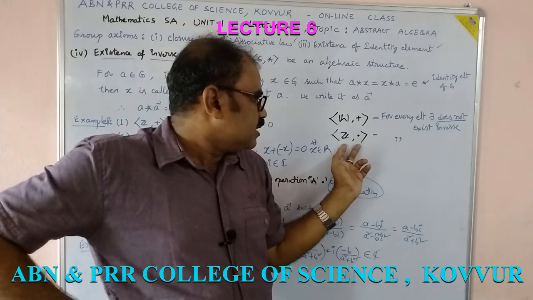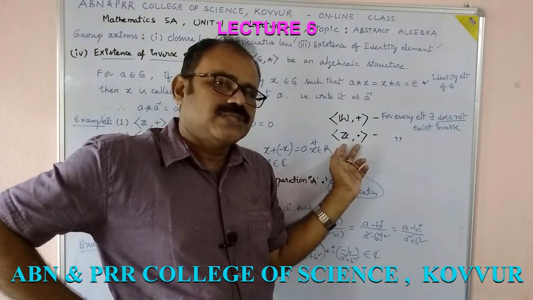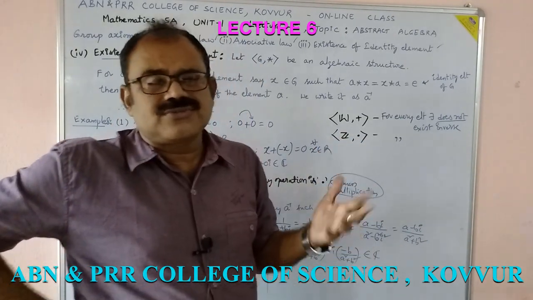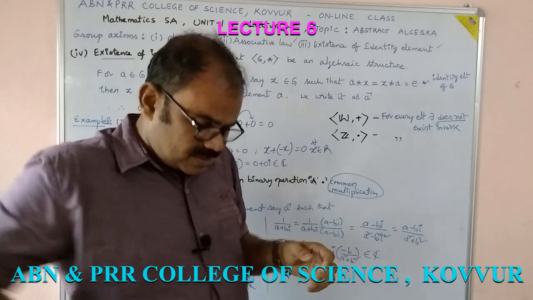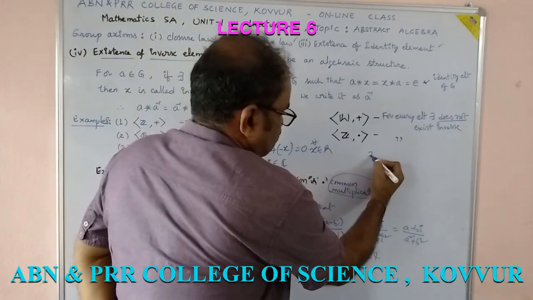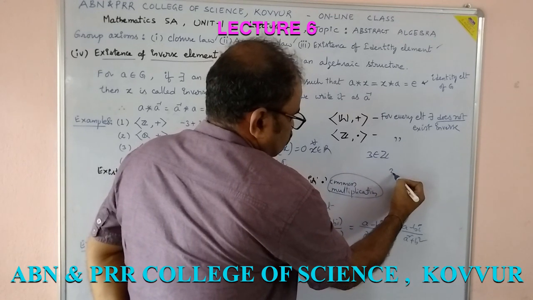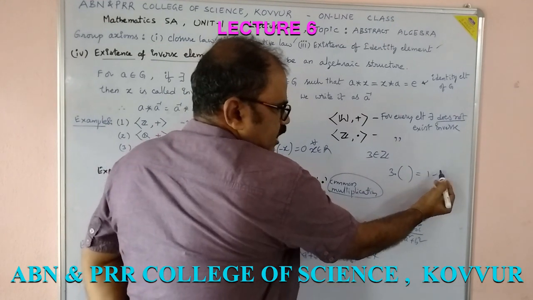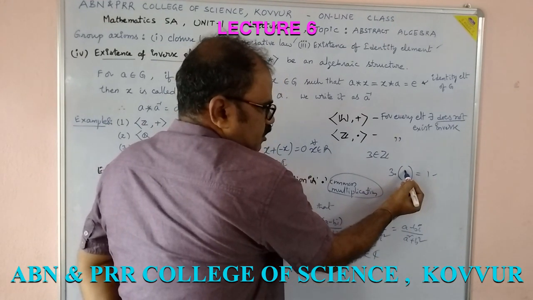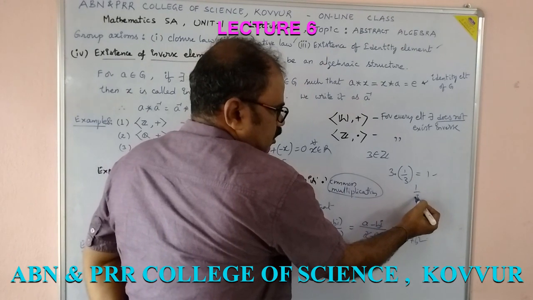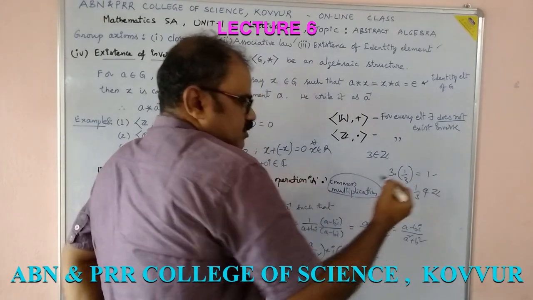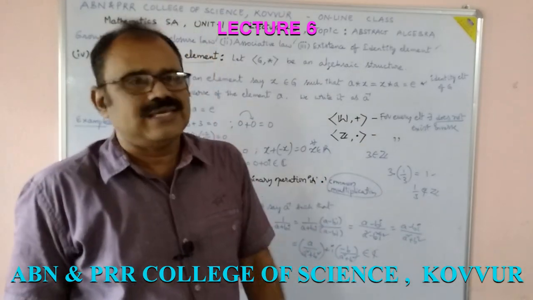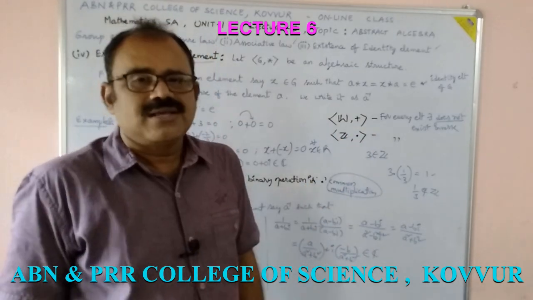In a similar way, in Z dot, the set of all integers with respect to multiplication, the closure law is satisfied and the associative law holds. What about the inverse? Consider 3, which belongs to Z. 3 into something should be 1. 1 belongs to Z, so the identity element is there in Z, but the inverse of 3 is 1 by 3. 1 by 3 does not belong to Z. That is a rational number; it cannot be an integer. Therefore, the inverse axiom fails in the algebra structure Z dot.